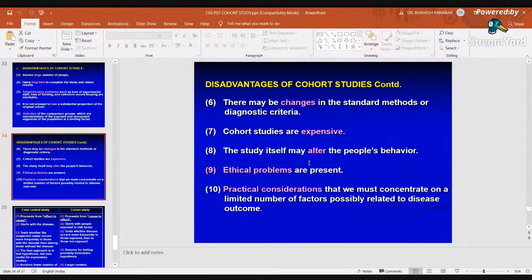The study itself may alter people's behavior. So if we enroll people in the study, their behavior can change. For example, if we enroll people who are smokers, then they realize that we are studying the association of smoking with lung cancer. So they may start decreasing the dose of smoking, or they may leave cigarette smoking. The behavior of the people can be changed. Of course, it is beneficial to them, but for our study, these people can be considered in the attrition, right? Ethical problems can be present, and practical considerations. So these are the disadvantages of cohort study.